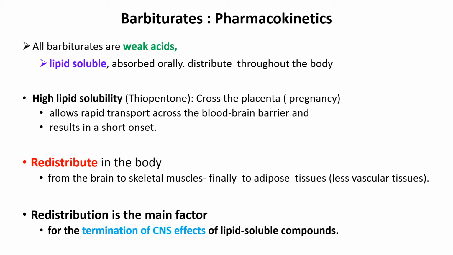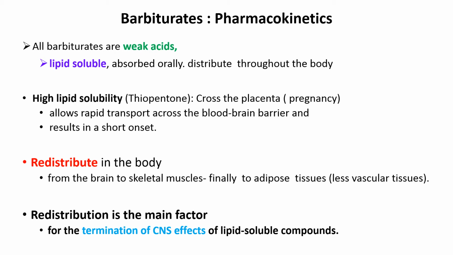What happens? First, because of its high lipid solubility, it crosses the blood-brain barrier and goes to the brain. Then due to the redistribution phenomenon, from the brain the drug is redistributed to the less vascular tissues.